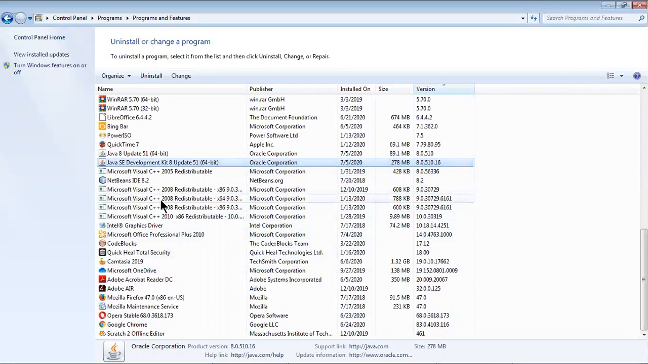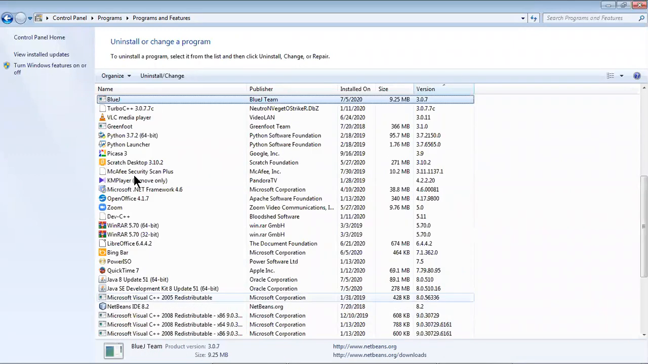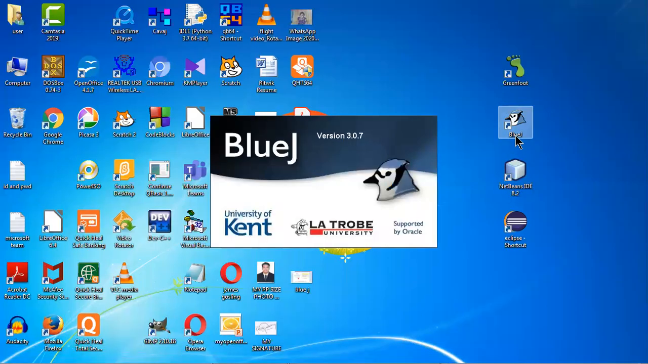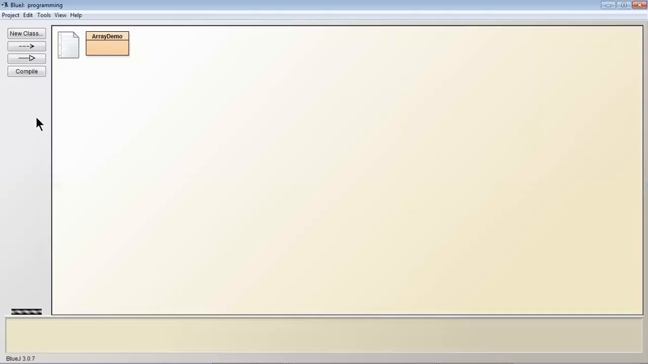So I will recommend to download and install JDK 8 version, and then BlueJ. Let me show it to you. Yes, you can see BlueJ. I have used the 3.0.7 version. You all know the installation? After downloading, you just need to double click over that and you will get a wizard. Wizard means a window, and there you need to click on next. Then if you open BlueJ, you will get the interface like this.